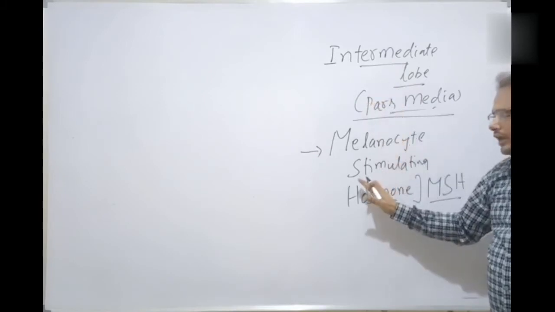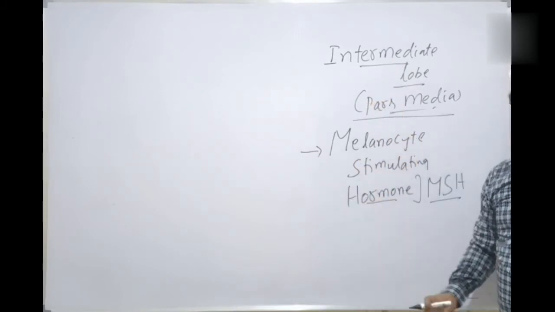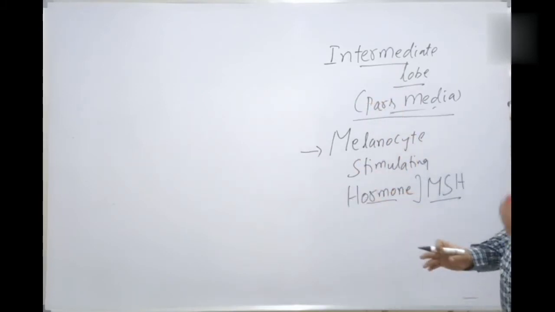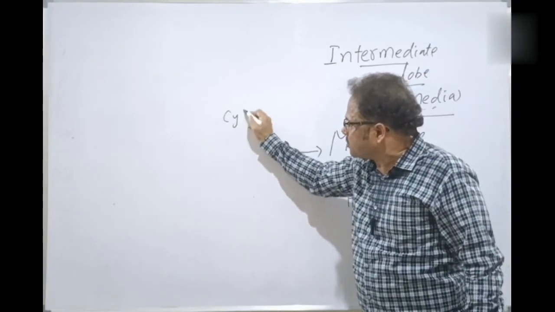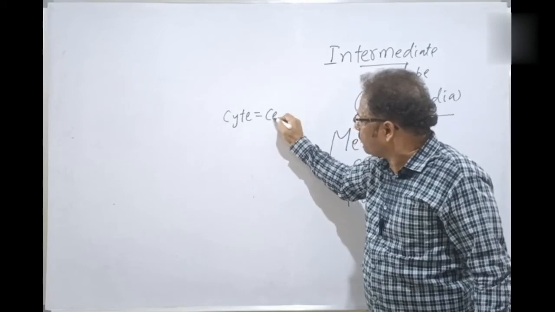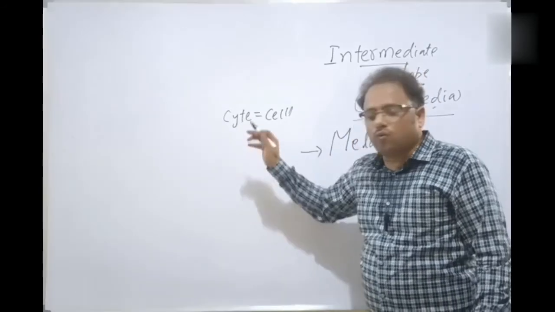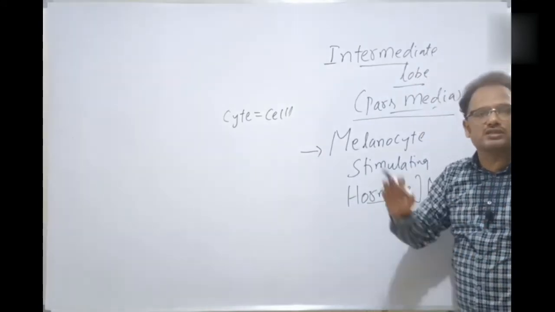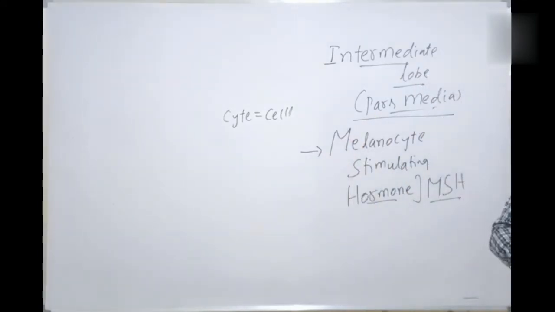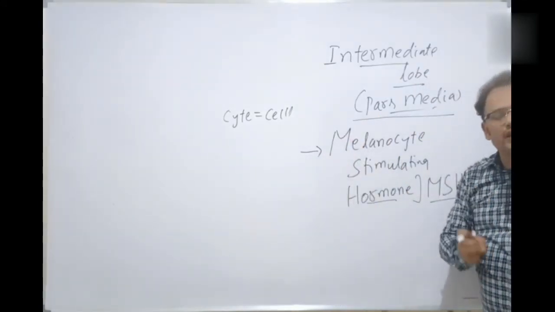Its role in the lower vertebrates is crucial. What's the role in the lower vertebrates? For example, see here, melanocyte. What is cyte first of all? Cyte means the cell. Melano, why melano? Because the cell which contains melanin is called a melanocyte. What is melanin?